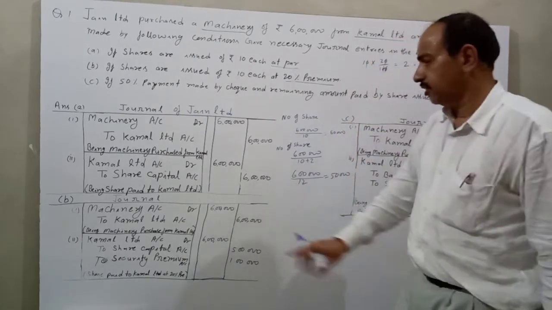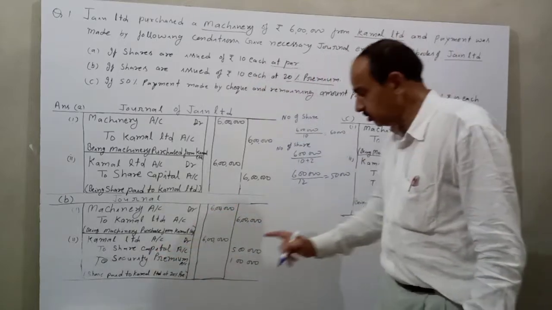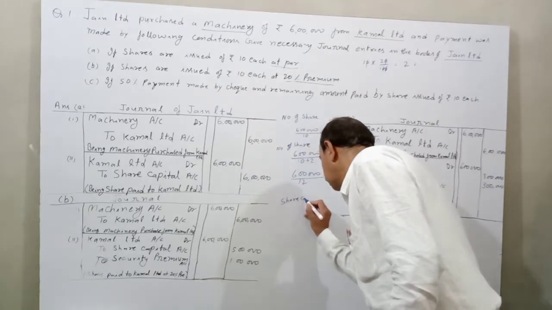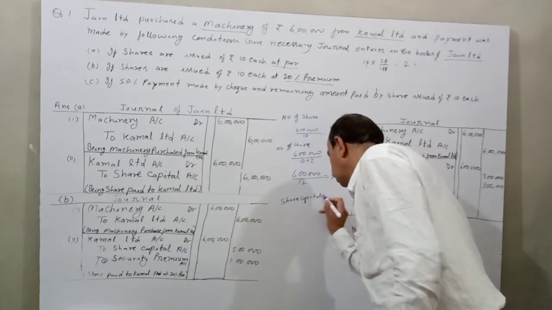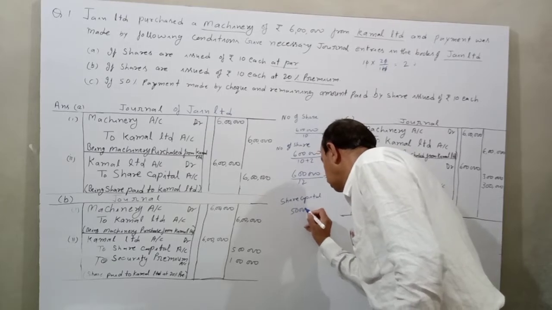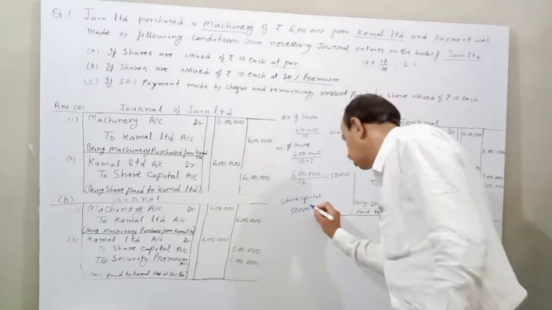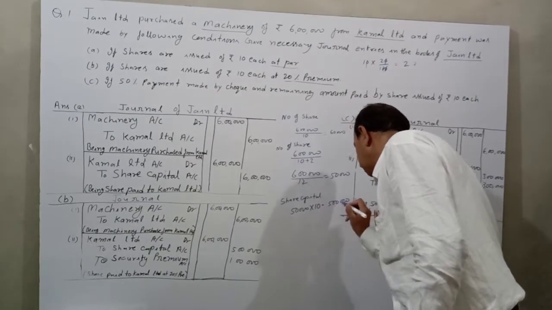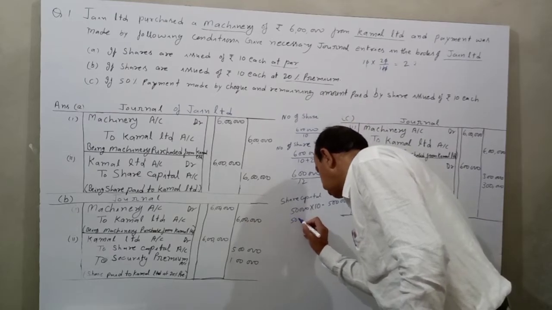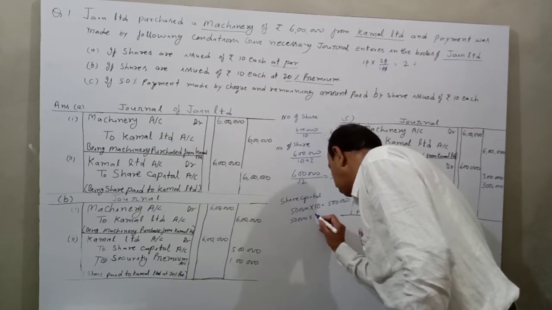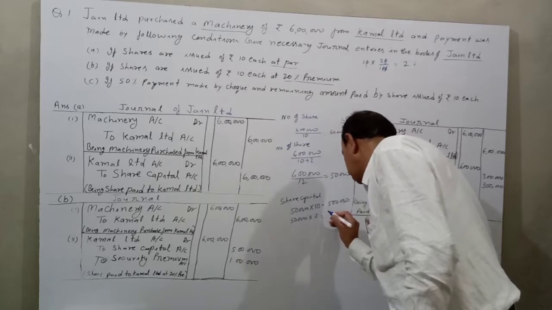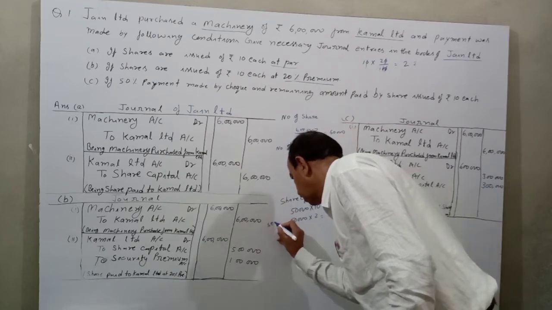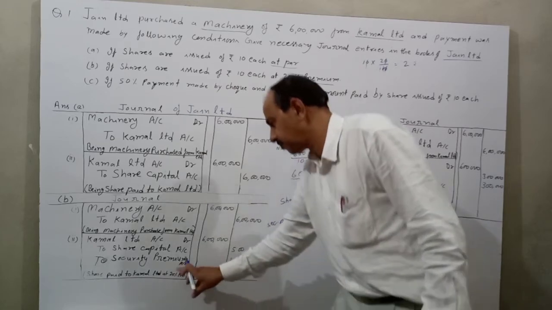50,000 shares. Share capital account. The amount of share capital: 50,000, the number of issued shares multiplied by the face value of share, is equal to 5 lakh. And the number of shares is 50,000, premium amount is rupees 2 multiplied by 50,000, which is 1 lakh. It is securities premium.